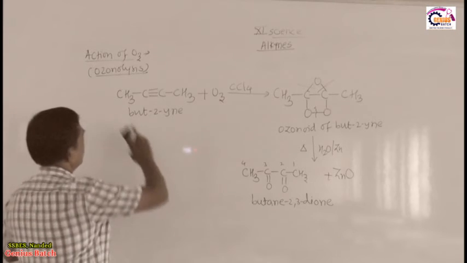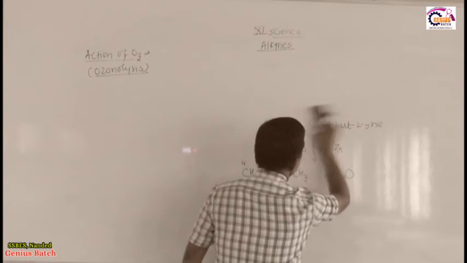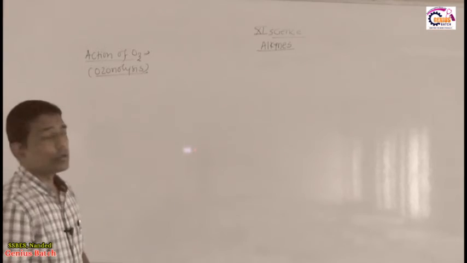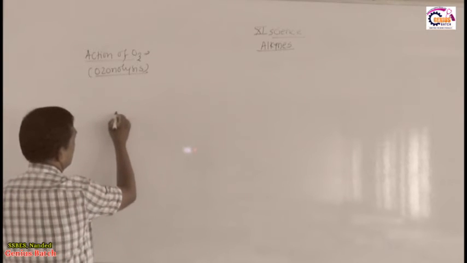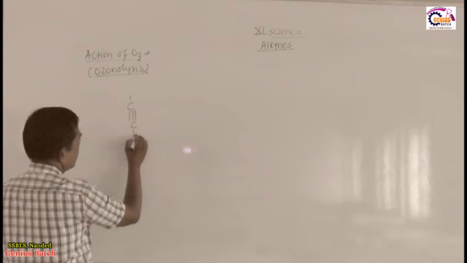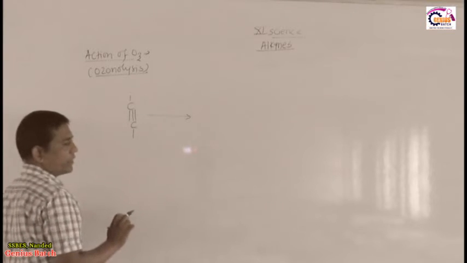Okay. Then next one, how to judge the product in a shortcut way. So this is an alkyne, carbon carbon triple bond. So how do you get the final product? Very shortcut, it is very easy.